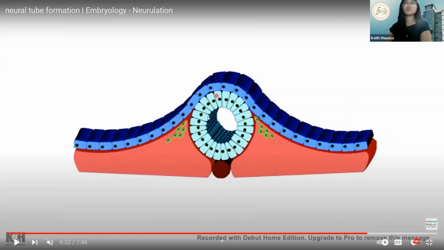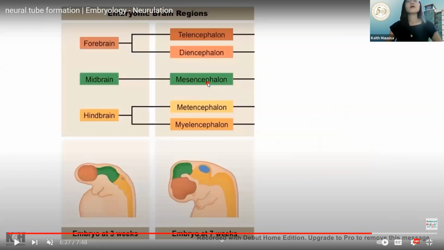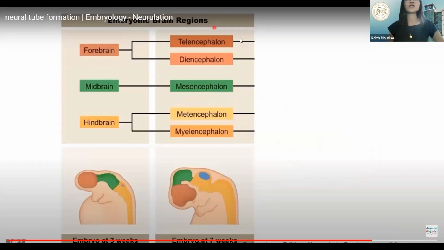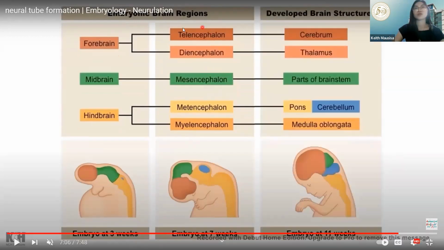Ayan, no? Neural tube. Okay, this one, no, you have to be familiar with this one. I think nadaanan nyo na rin to during your ANAFI, no? The embryonic brain regions. Okay? Ito yun, yung color-coded tayo, no?